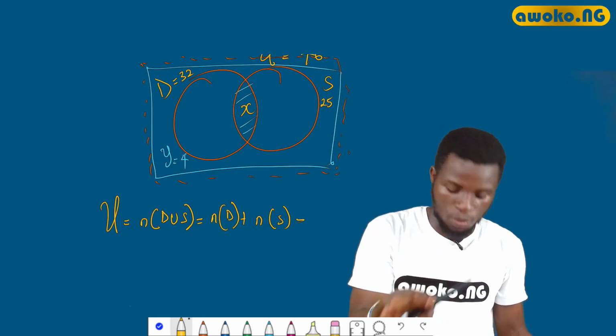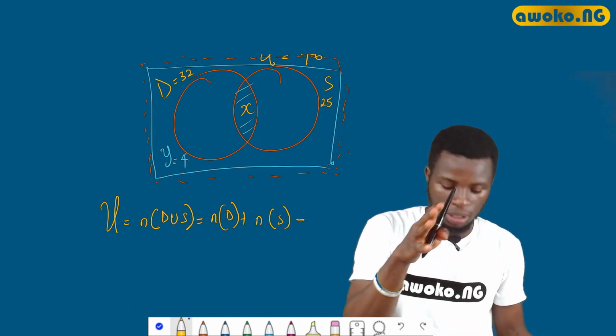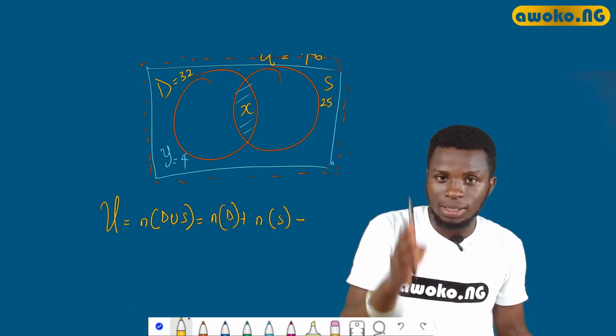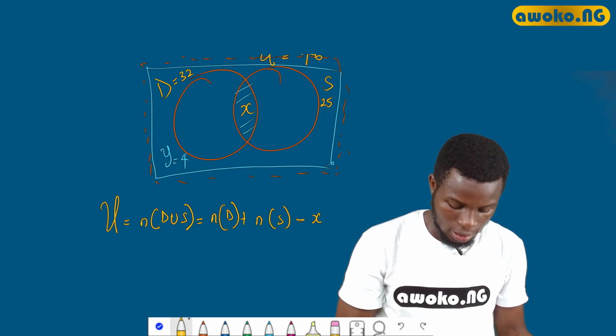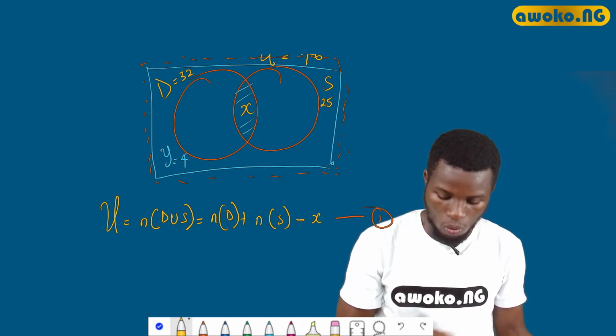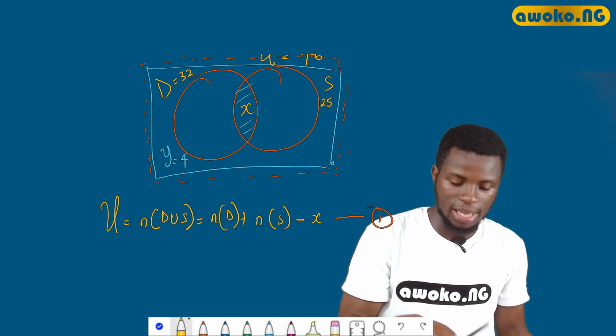Okay, we'll subtract it from the intersection between drumming and singing. Okay, so we have X over here. This is called equation 1. So if we have this as equation 1, there is another equation just like equation 1.